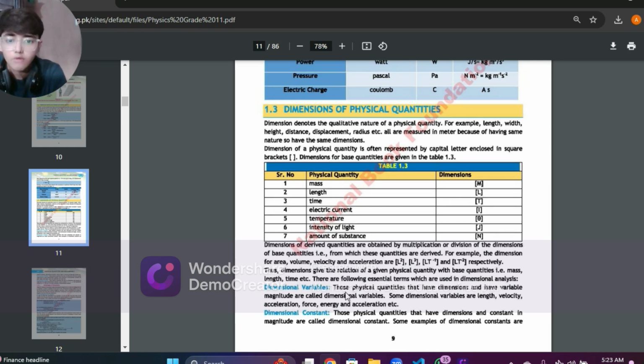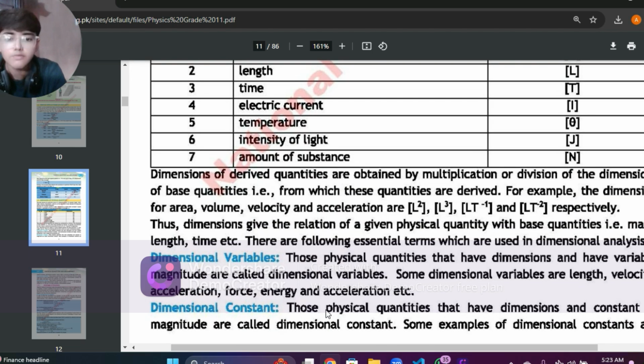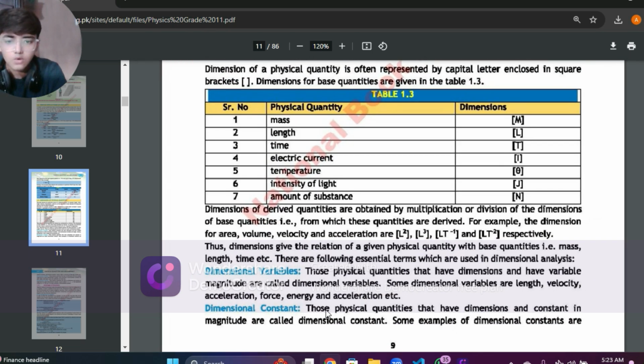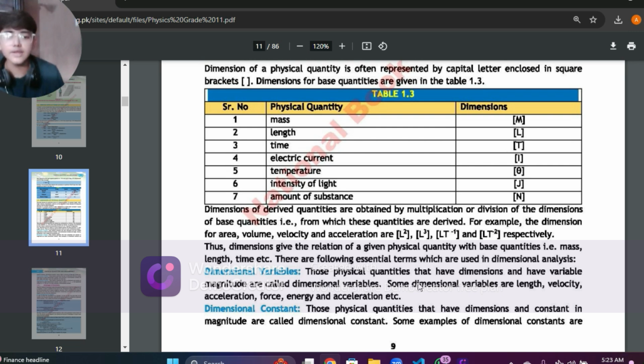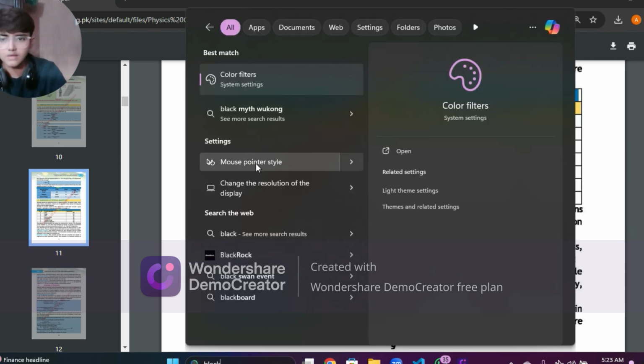Now, what are dimensional variables? Those physical quantities that have dimension and have variable magnitude are called dimensional variables. Some dimensional variables are length, velocity, acceleration, force, and energy. Okay, if I give you an example, I can say acceleration maybe.